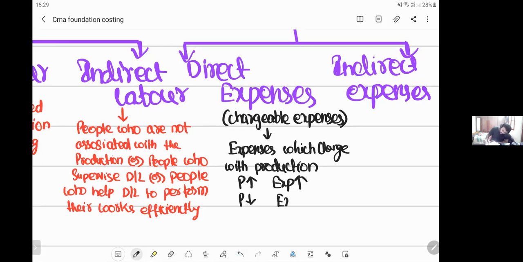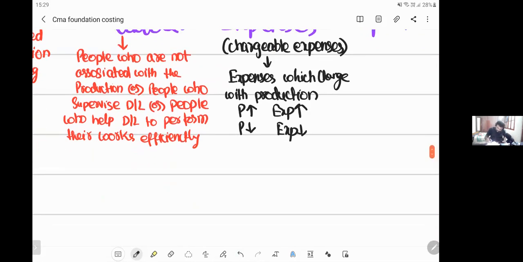Can you tell me any example for direct expenses? Any example for direct expenses? Salary. Royalty. Salary is a labor, wages. Royalty. What is royalty? Rent. Royalty and rent.